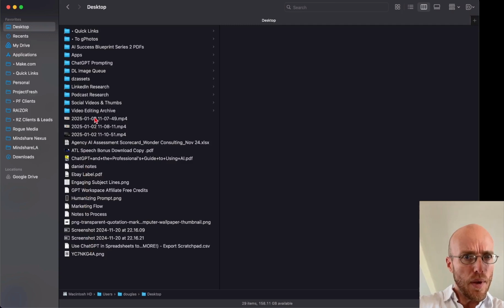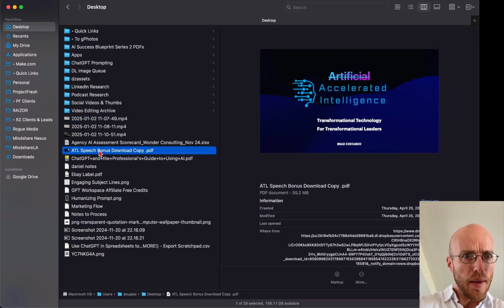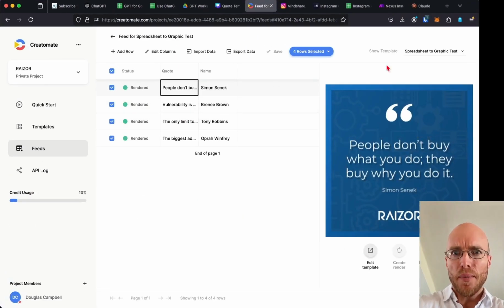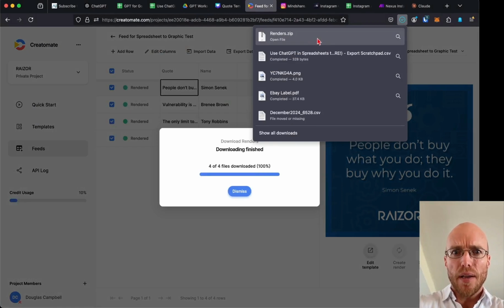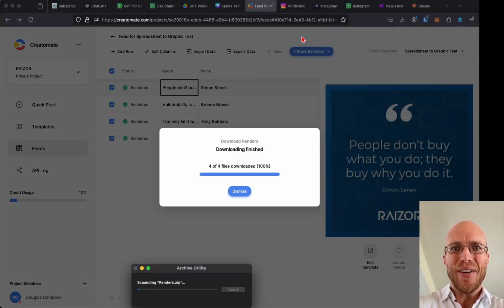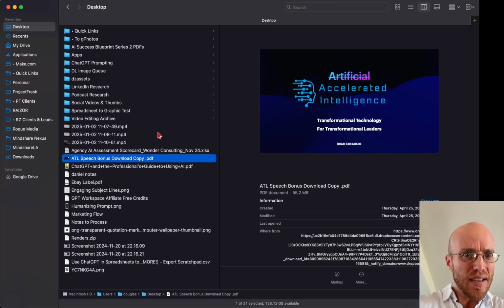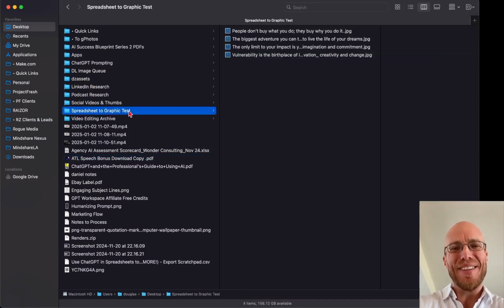Is this it? No, that's not it. That was this. Where'd it go? All right, I might have to find where it went. Let me just download it again. Okay, here, I think it's in a Firefox folder. Okay, so now I go like that, and oh, it was in here. Here it is somewhere. Where is it? Why is it so hard? Spreadsheets, the graphic test. I forgot what it was called.